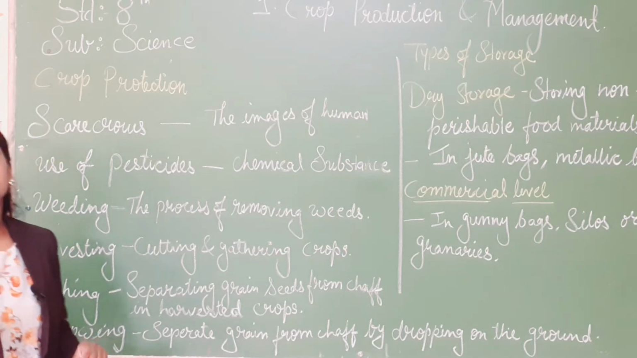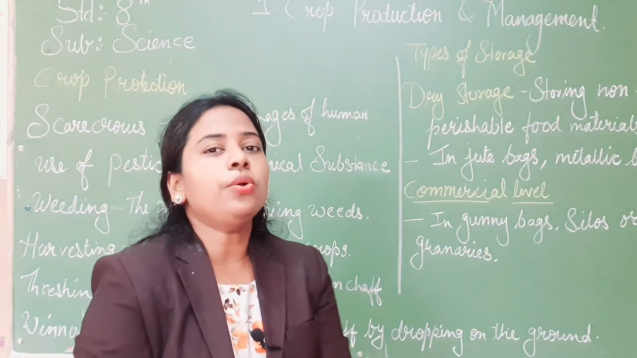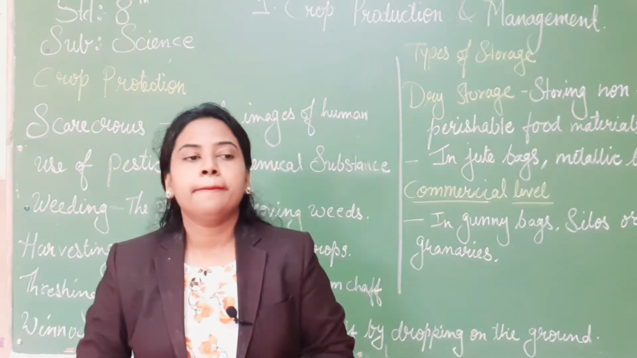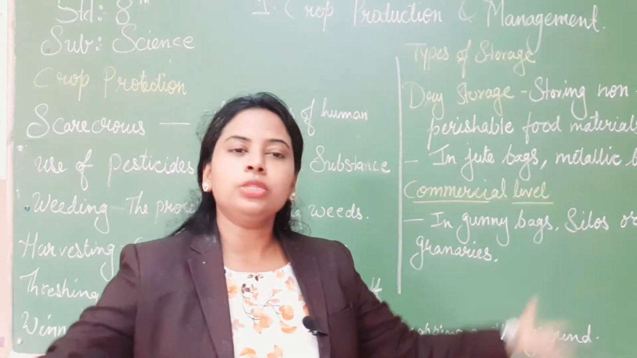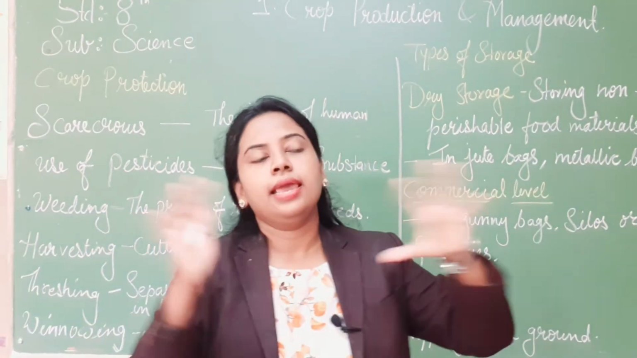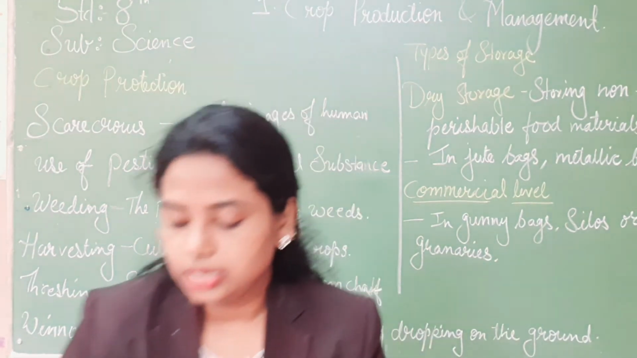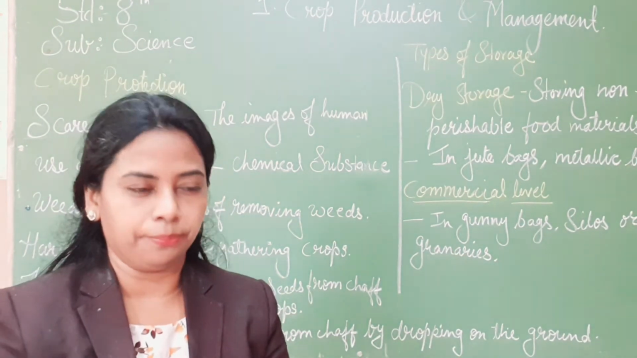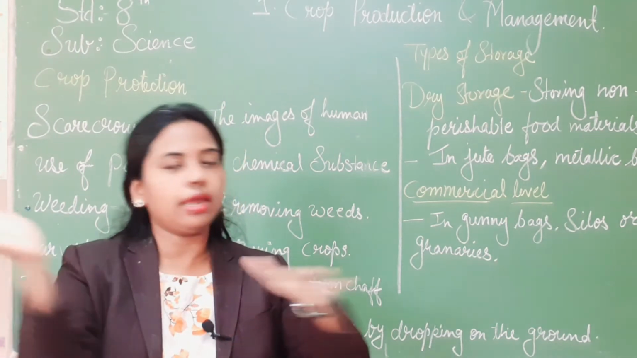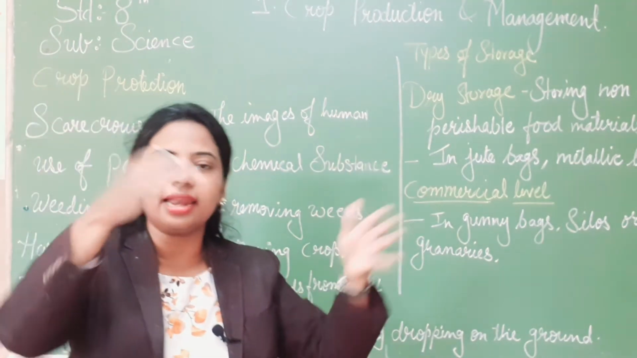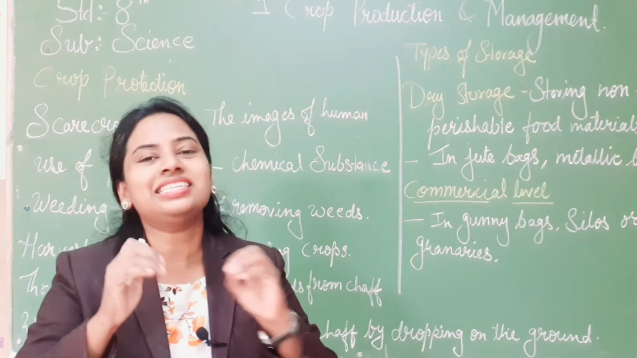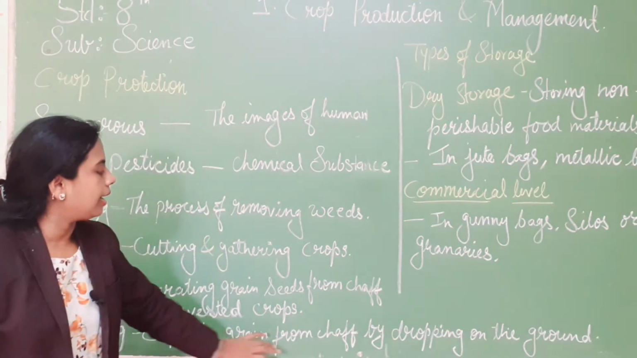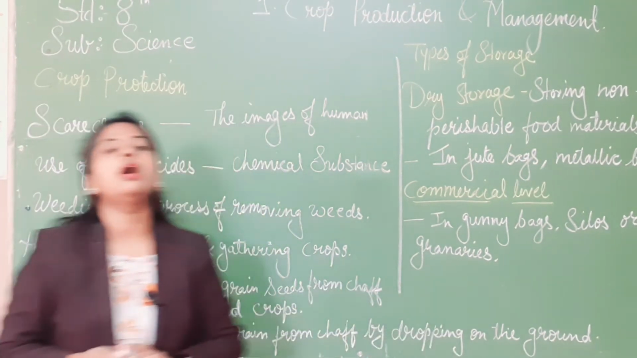Now winnowing. Winnowing means what? Winnowing is done in the farm and also at your home. In the villages, ladies take a lot of grain in a big container, and as the air blows in that direction, they pour it out like this, and all the grain falls on the ground, while all the chaff flies away with the air. It separates grain from chaff by dropping it on the ground.